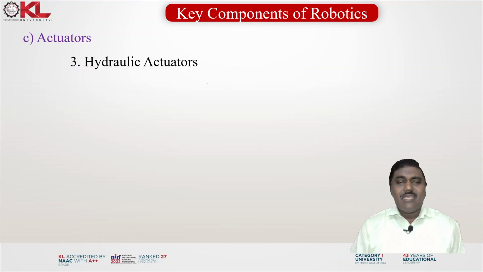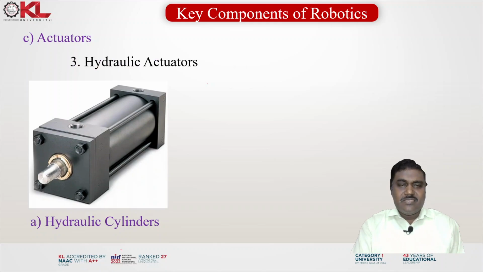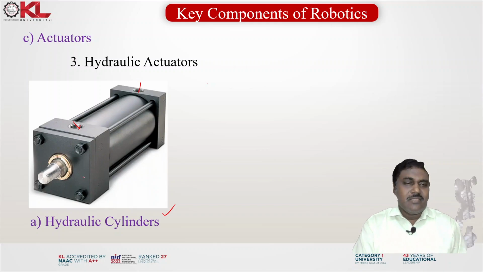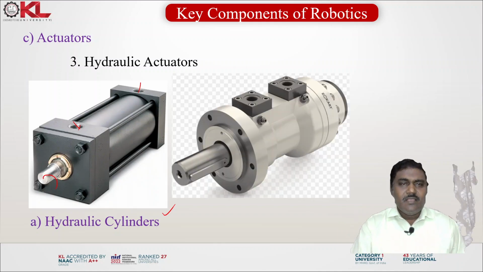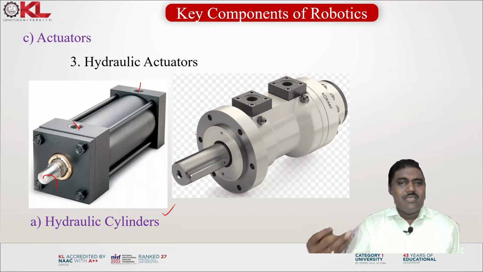Next, the hydraulic actuators. Here you can see the hydraulic cylinders. Here we give the input and here is the output. You have to supply high pressure fluid through this, and that will rotate this shaft, and the shaft is connected to the prime mover. It will work. Similarly, this is another example of the hydraulic actuators.